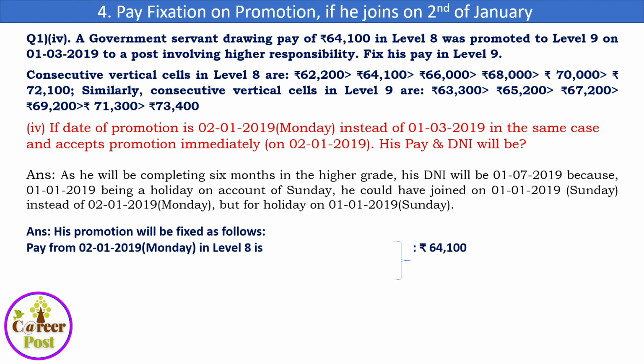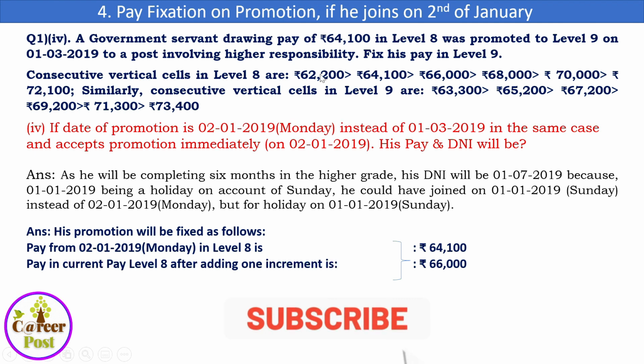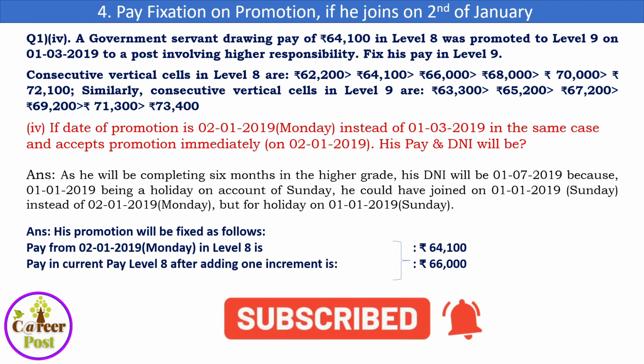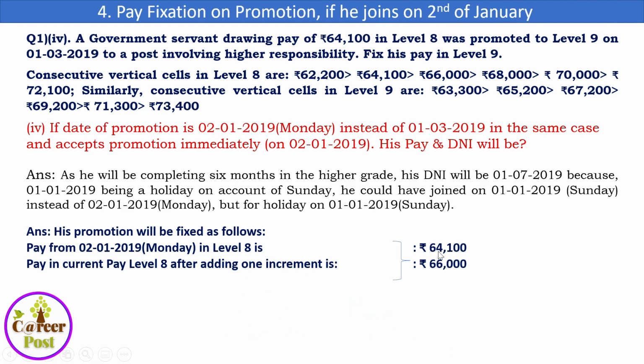Now his pay will be fixed as follows. Pay from 2/1/19 in level 8 is 64,100, as given already in the data. Pay in the current level 8 after adding 1 increment: we have already seen this case, after 64,100 in level 8 it is 66,000. So 1 increment is added and he is accepting the promotion immediately.